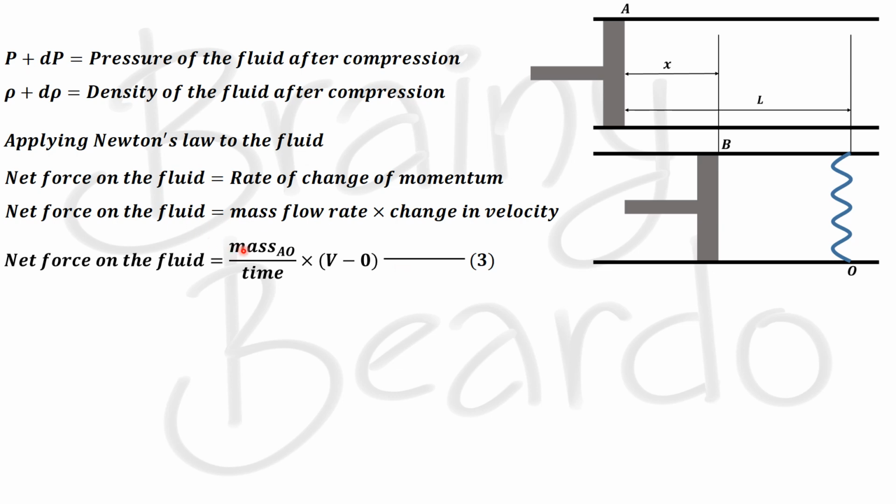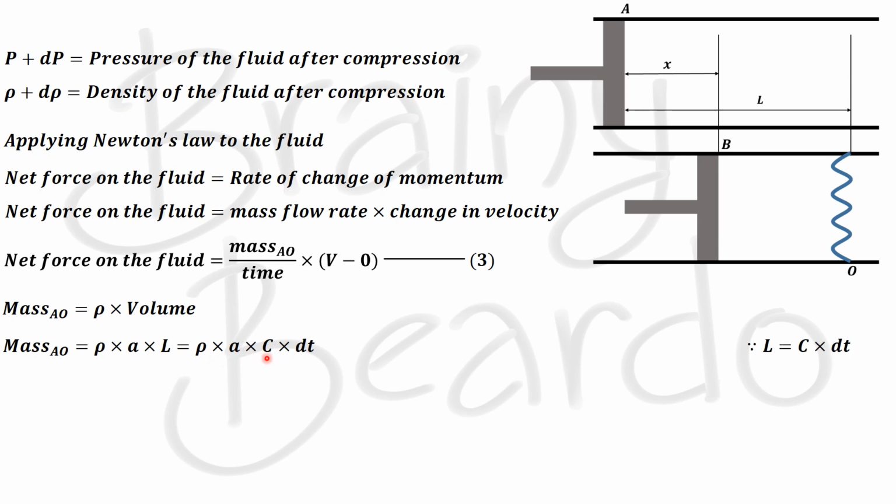Now let us find an expression for the mass between A and O. We know that mass is equal to density into volume, and the volume between point A and point O is the length, capital L, into the cross section area, small a. So the mass between point A and point O is rho into A into L, and L is C into dt. So this would be the equation of mass between A and O, and we will call this equation number 4.